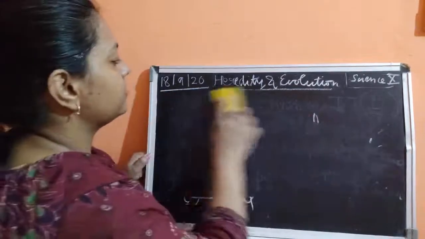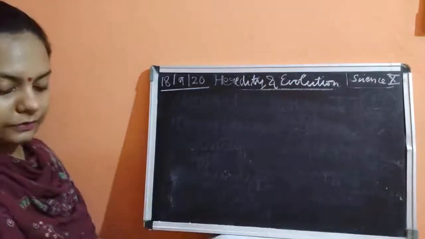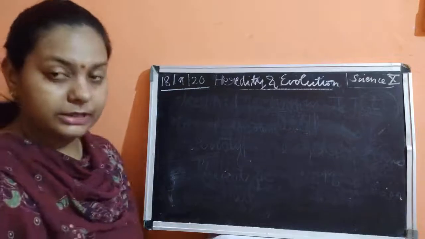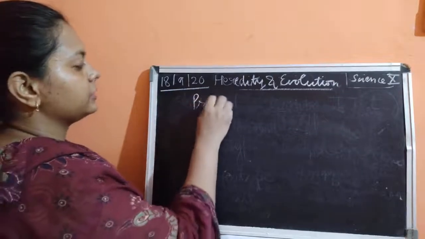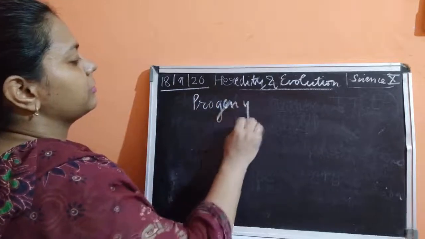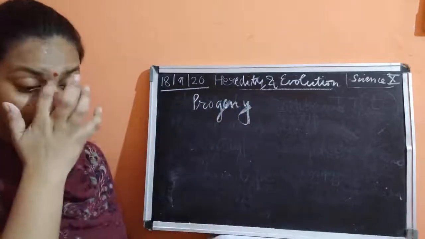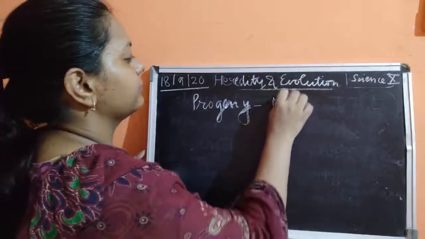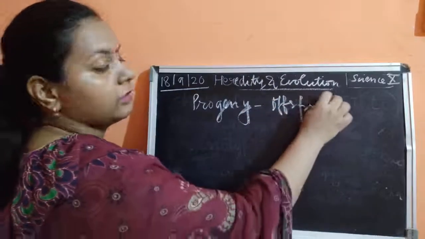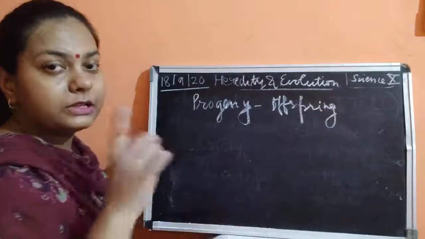So this was about the genetic material and the phenotype. Next is the progeny. Progeny means offspring. The next generation is known as progeny, or offspring. From parents we get offspring.